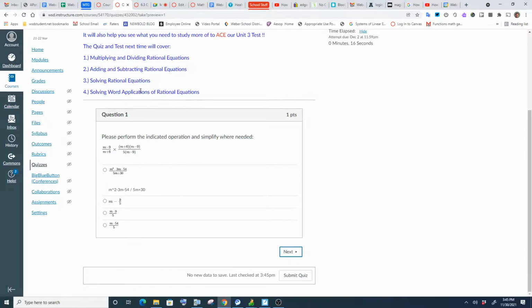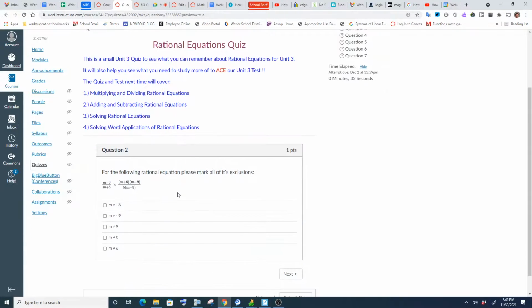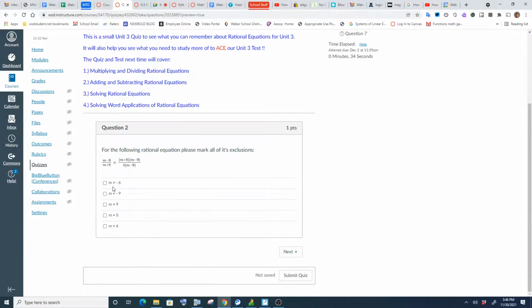And so I had a problem with this one option on the quiz showing up, so I typed it out as well. So don't freak out if you see that throughout this quiz. I'm just going to choose a random one. Maybe this one, I don't know. Don't choose that one, it's random. There we go. So this one was okay. This turned out the exclusions, which is good. Don't choose all of them because there's only like 2 of them.